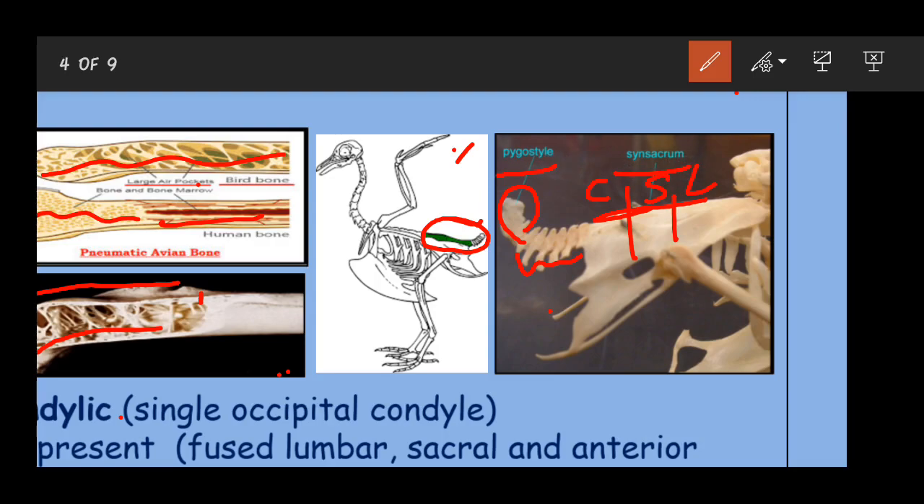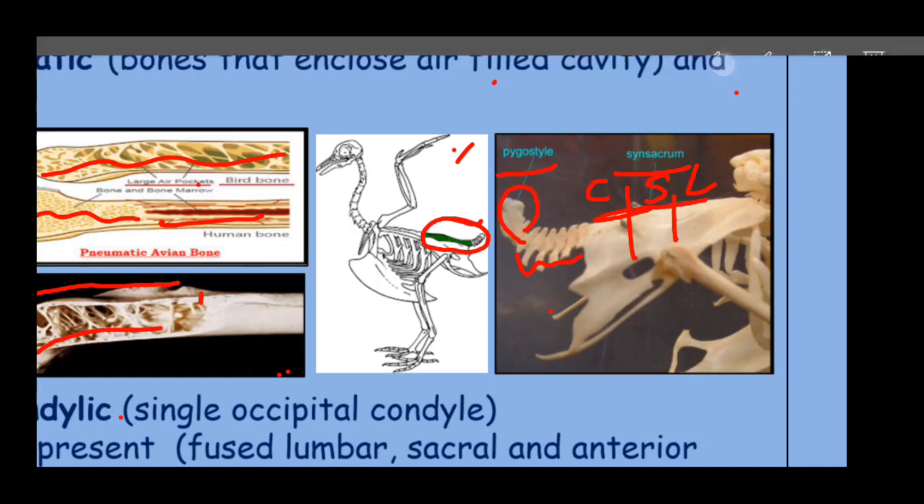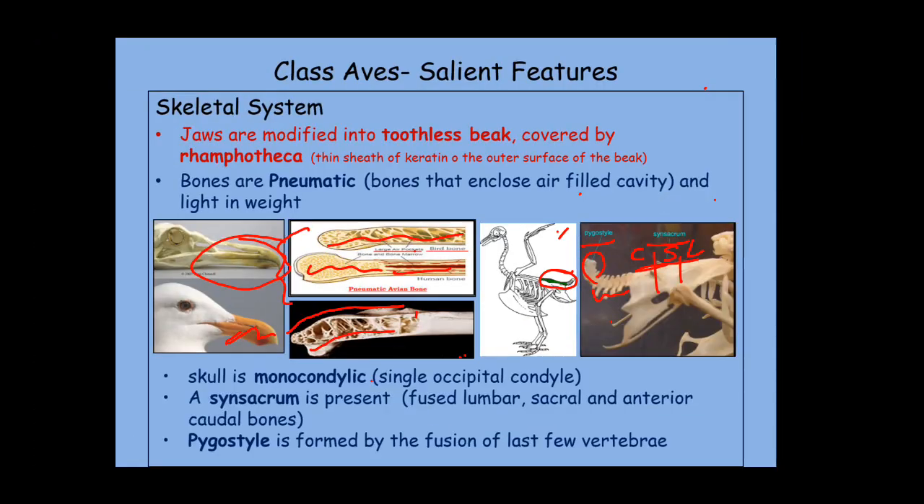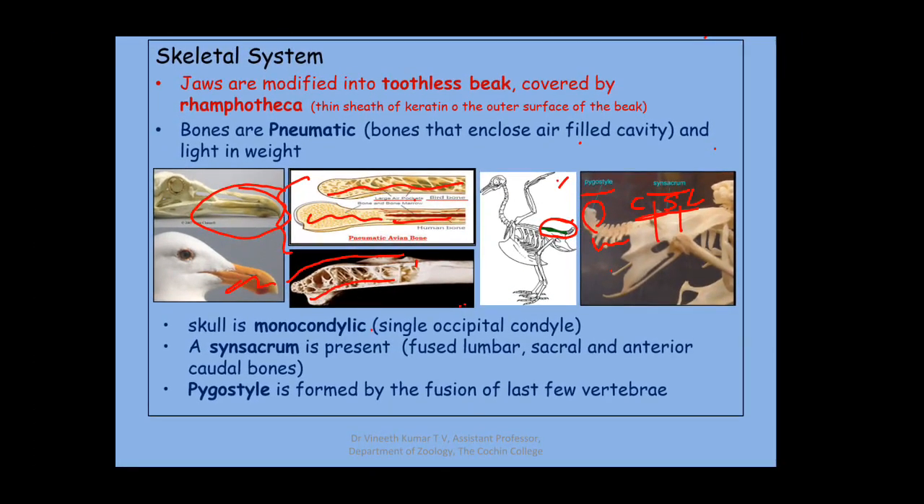So the synsacrum and pygostyle are the fused bones seen in the vertebral column, where the synsacrum is the fused vertebrae of the lumbar region, the sacral region, and the anterior caudal region. The middle caudal vertebrae are separate, and in the posterior region the caudal vertebrae are fused, and those fused bones of the caudal region are called the pygostyle. As I mentioned earlier, the main function of the fused bones is to reduce weight.